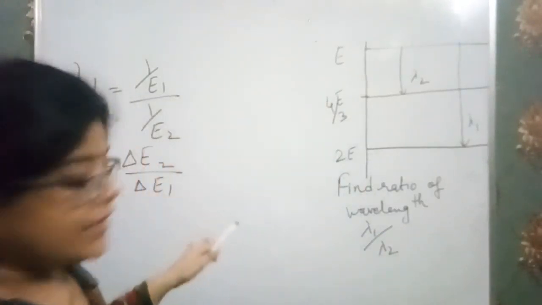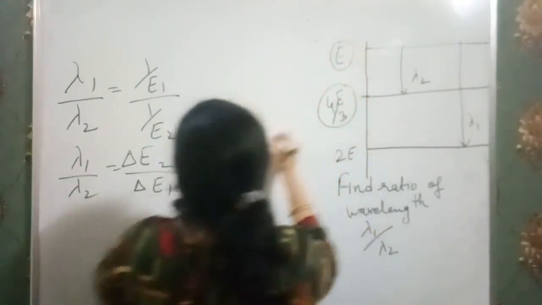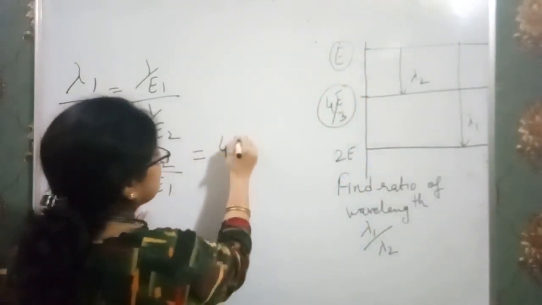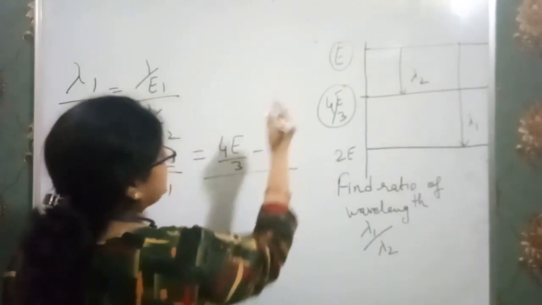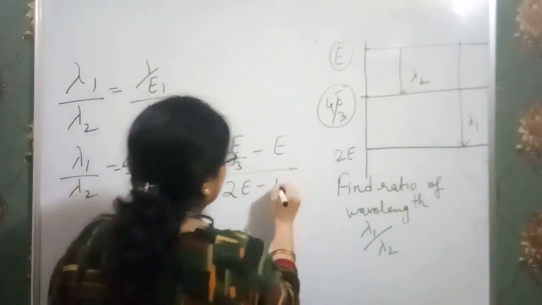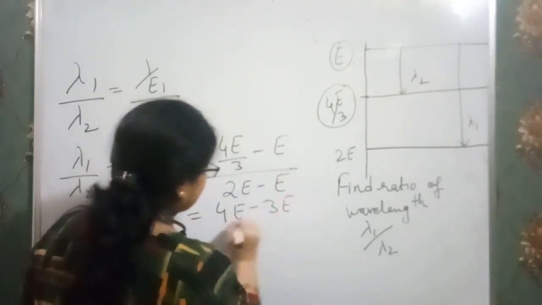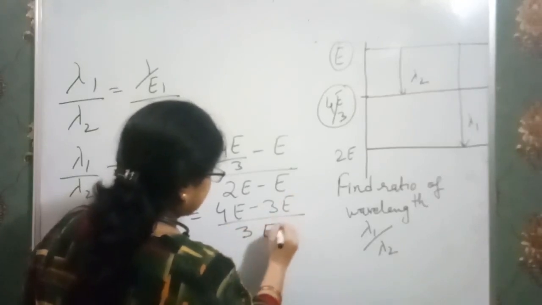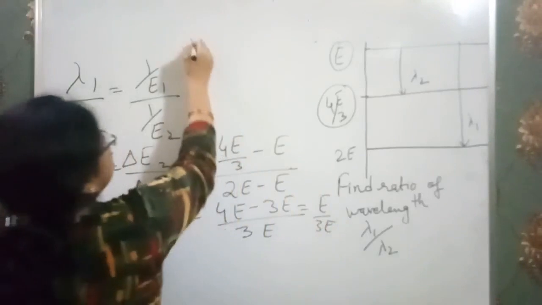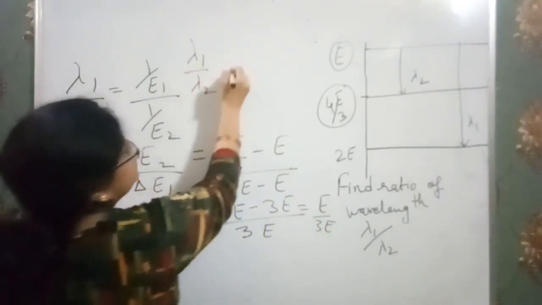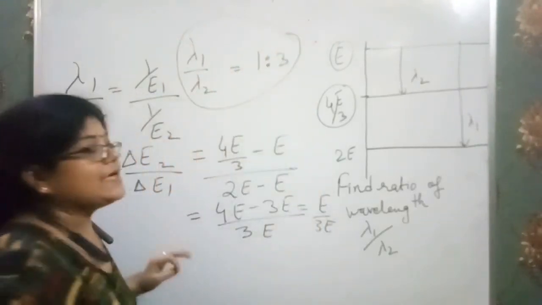In case of E2, we have 4 by 3 E, so we have to calculate the difference between them, minus E, and for the other I have from 2E to E. Clear? So we have 4E minus 3E over 3, and 2E minus E, which is E. That means E over 3E, so the ratio of lambda 1 to lambda 2 is 1:3. So in this way we solve these types of questions.